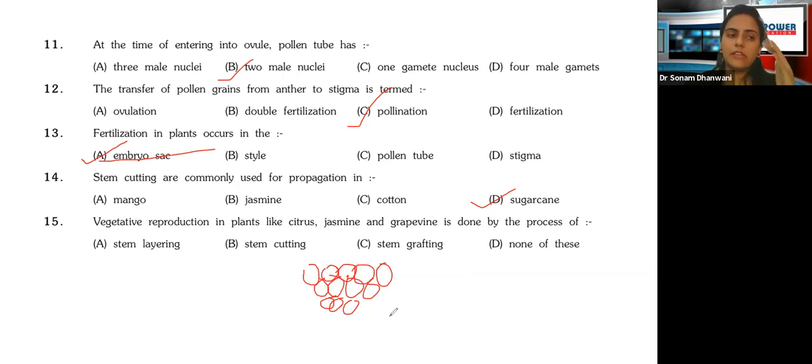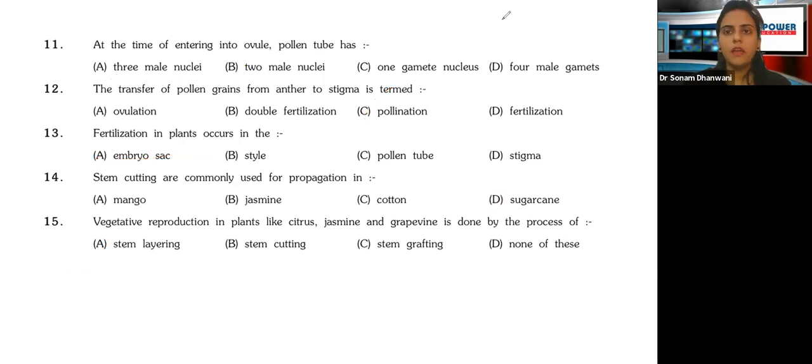So basically, the vegetative reproduction or the propagation that takes place in these kinds of examples given here, citrus, jasmine, and grapevine, that is done by the process of stem layering. Now, you can probably remember this with regards to grapes being present in layers. With regards to this example, you will always have this in mind. That is why I gave you that example, that grapes are always going to be present in layers if you really see it that way. So remember, whenever the grapevine topic comes up, citrus, jasmine, and grapevine, it's going to be by stem layering.